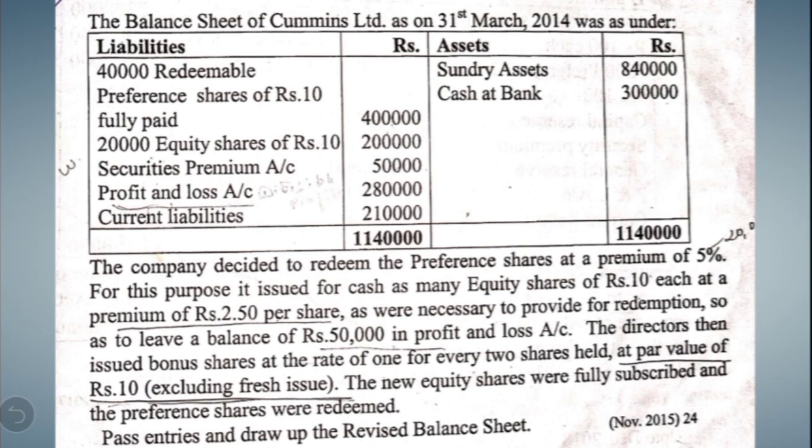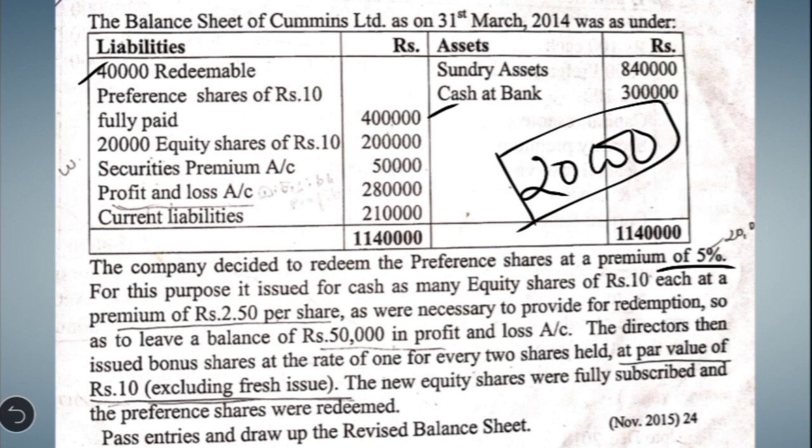So let us analyze the question. As usual, first we have to see what is the face value of the redeemable preference shares to be redeemed. Here it is given that there were 40,000 redeemable preference shares of rupees 10 each and the capital to be redeemed is 4 lakh and the redemption is taking place at a premium of 5%. If we calculate 5% on 4 lakh, it comes to 20,000. So 20,000 is the premium on redemption which we have to provide.